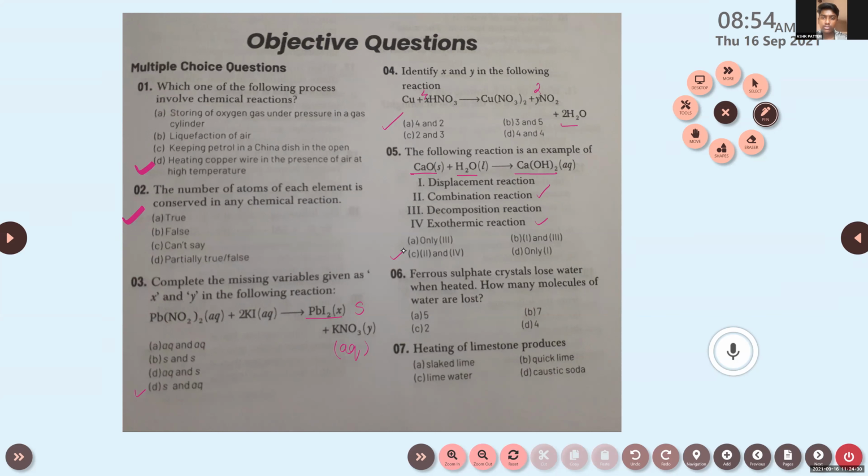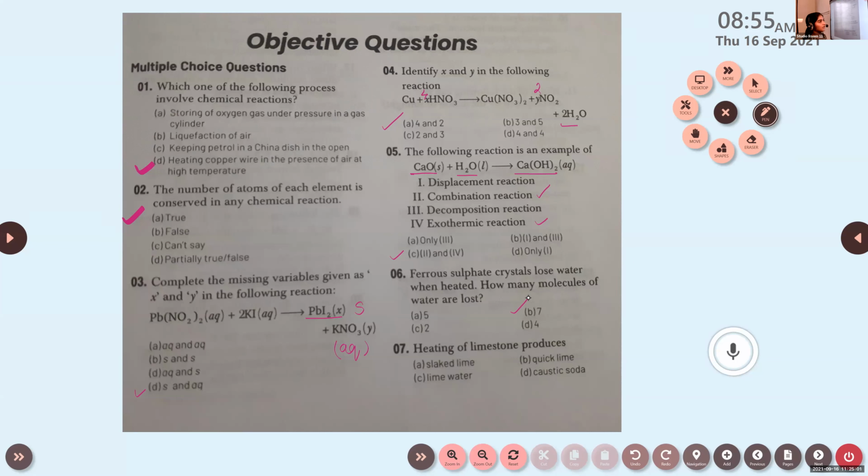Just look at the 2nd chapter, last portion, water of crystallization. And it is there in the 1st chapter, in decomposition reaction, right? Yes. So how many water molecules are there? You can tell me. 7. Yes, 7. So the correct option is B, 7.